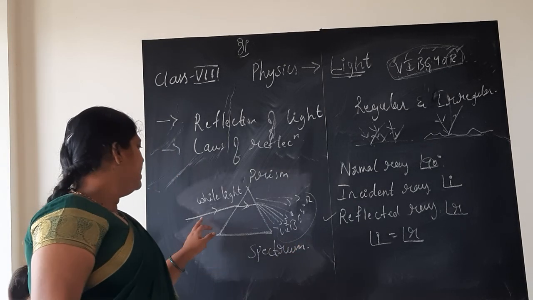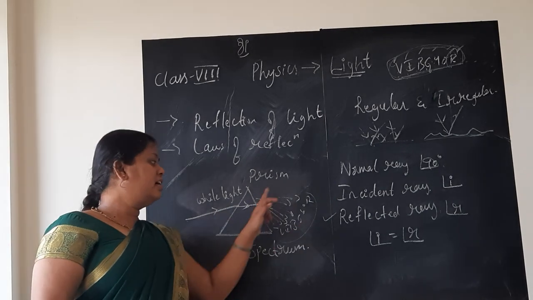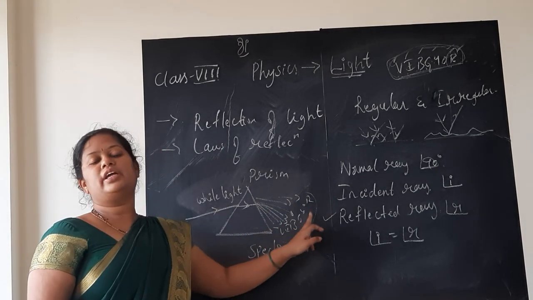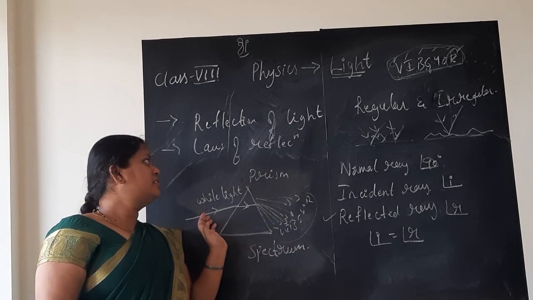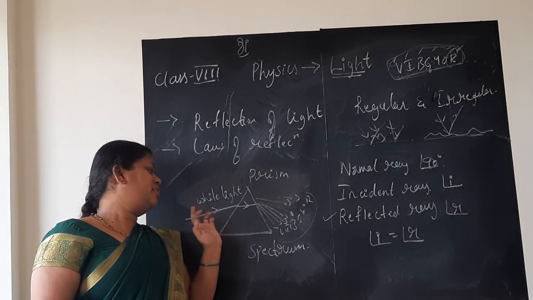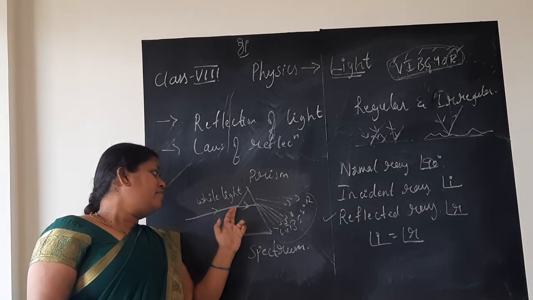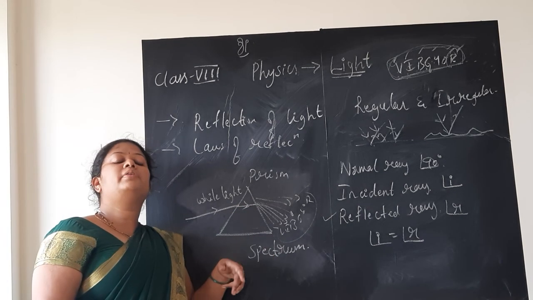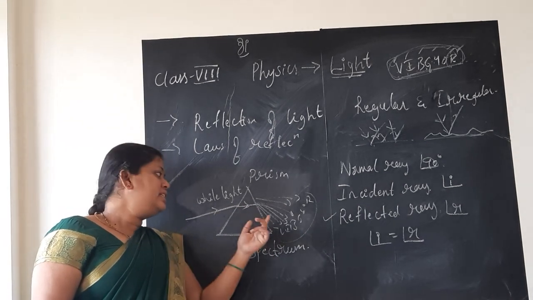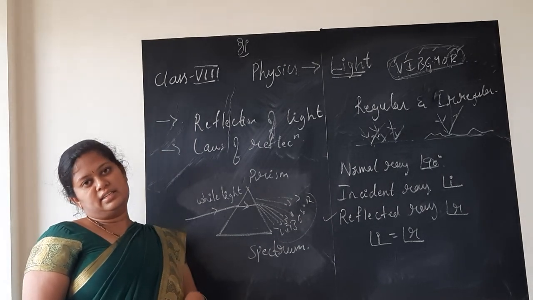So white light is the composition of 7 colors, which are violet, indigo, blue, green, yellow, orange, red. This is about the spectrum or the dispersion of light, children. Whenever you pass white light inside the prism, after the light enters the prism and when it comes out of the prism, it gets split into 7 colors. This is called the spectrum of light, which consists of 7 colors in it.